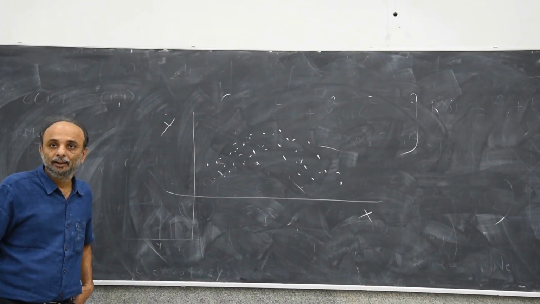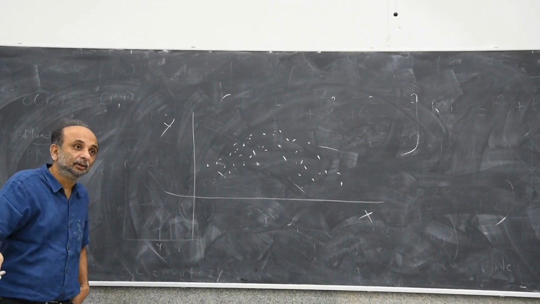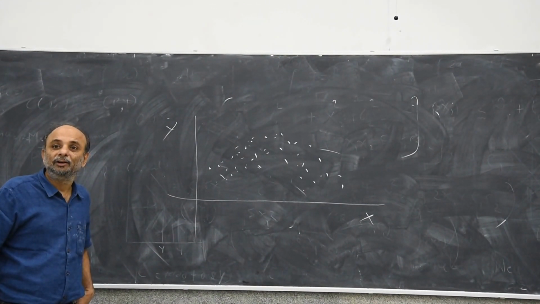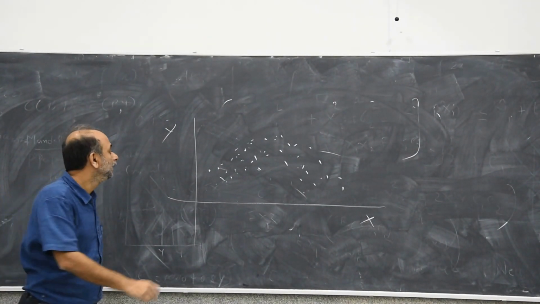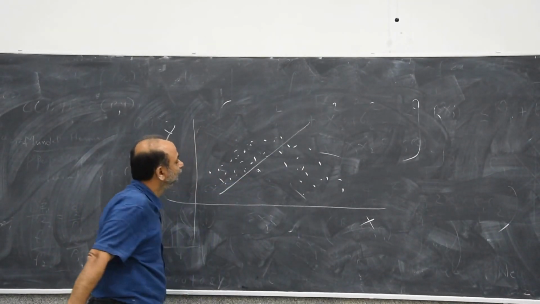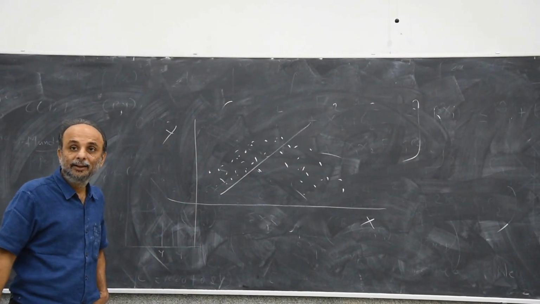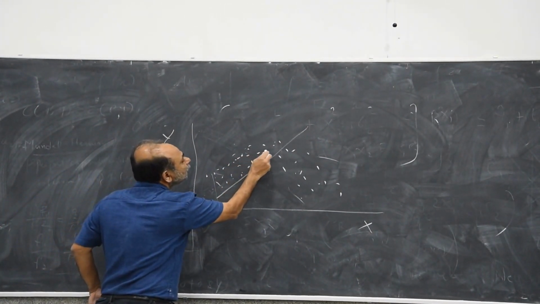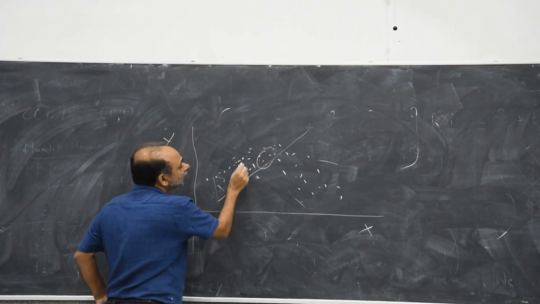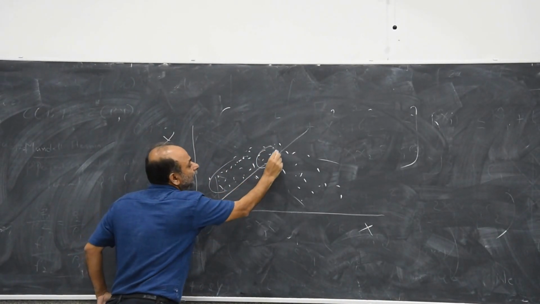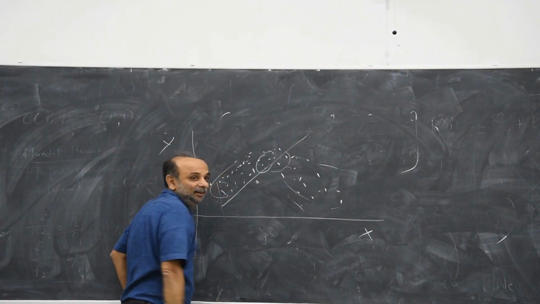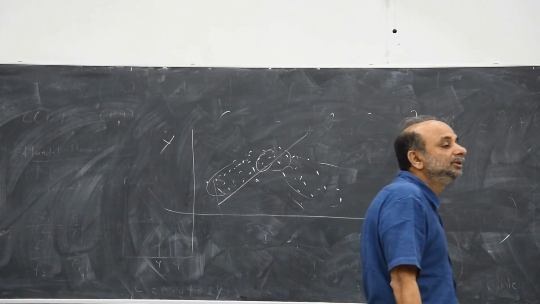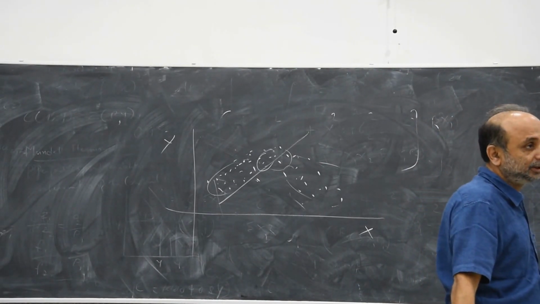If you don't account for this curvature, you fit a simple linear regression, yi is equal to alpha plus beta xi, for example, and if your regression goes like this, then you clearly see there is heteroscedasticity. The variance of the error term here is smaller, it's larger here. It's smaller here, it's larger here. Which will mean that even if you misspecify your regression equations, you can actually get heteroscedasticity.